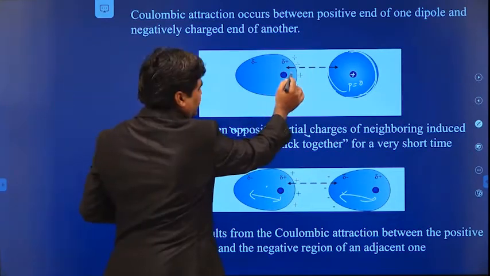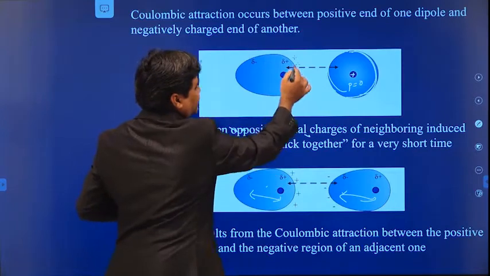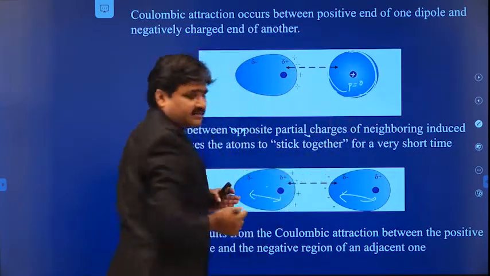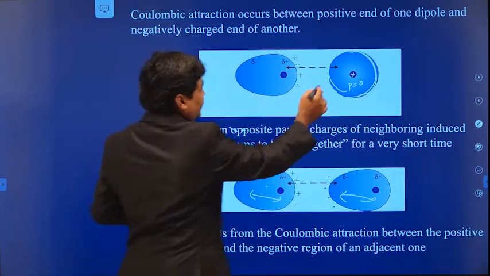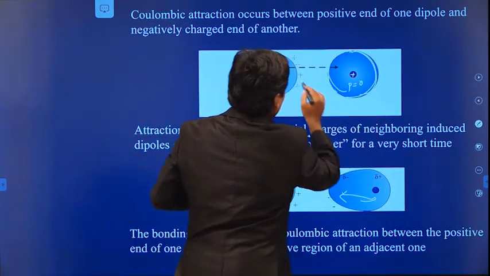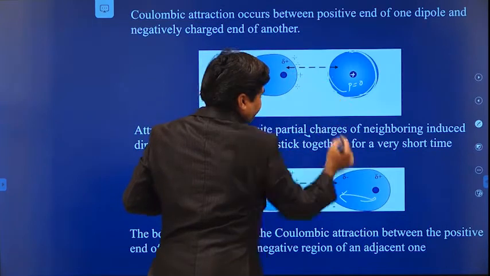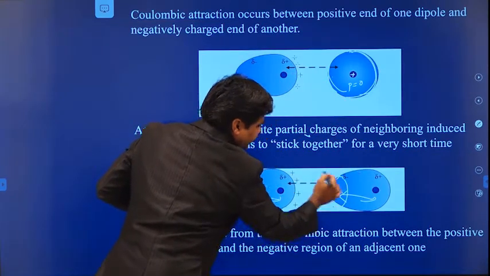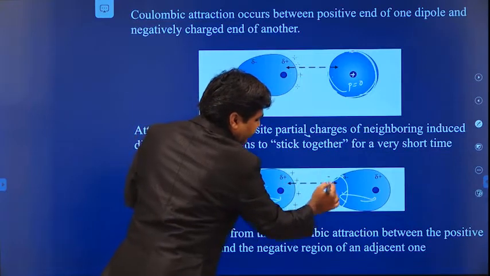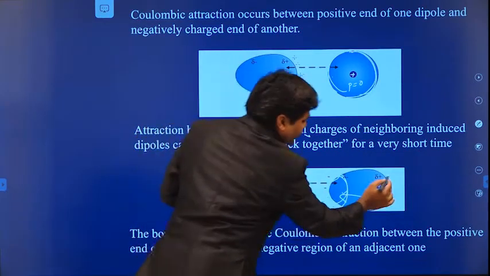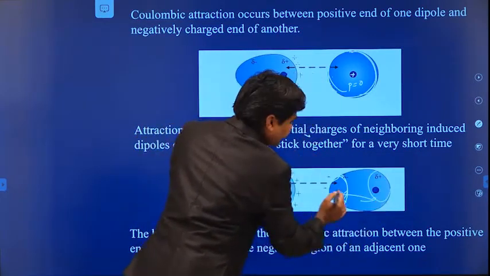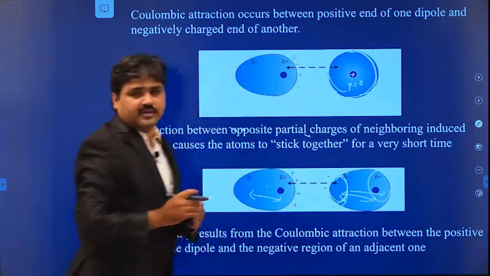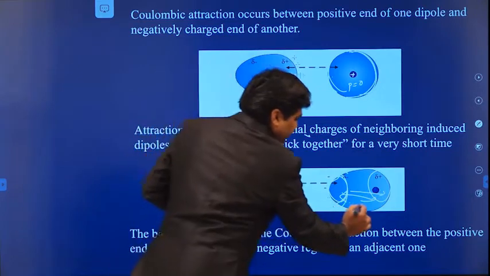Here we have excess positive charge on this side. This excess positive charge attracts the negative charge of the neighboring atom, and this positive charge and this negative charge attract. When this attracts, here we have more negative charge on this side, because the positive charge is attracting a negative charge. This positive charge repels, so it will go away and the negative charge will come close together. Due to this, another dipole is forming.